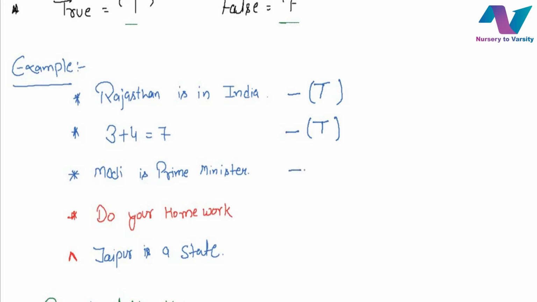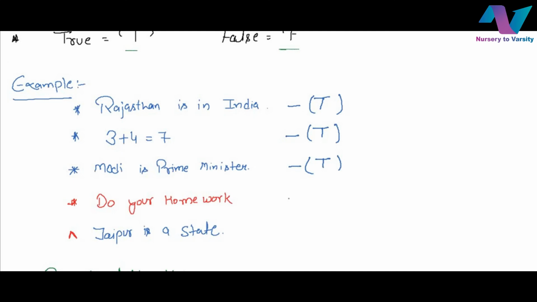Modi is Prime Minister of India, it's again a true statement, so it can be a proposition. But "do your homework" is not a statement or declarative sentence, it's a command, so it's not a proposition. Jaipur is a state, it's a false statement. So these are examples of propositions.